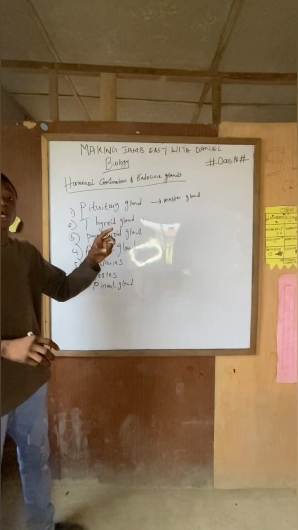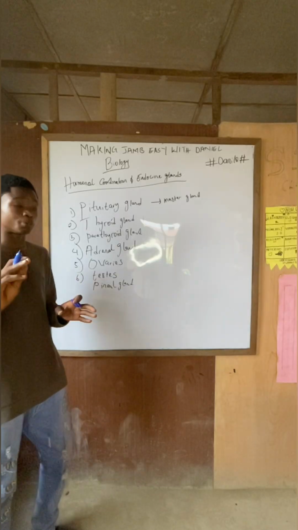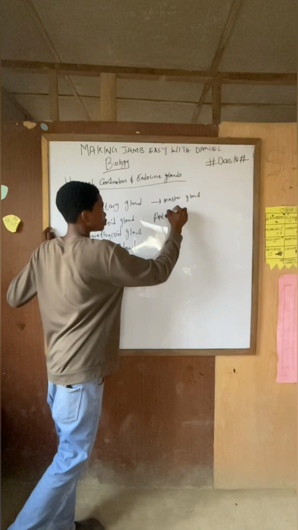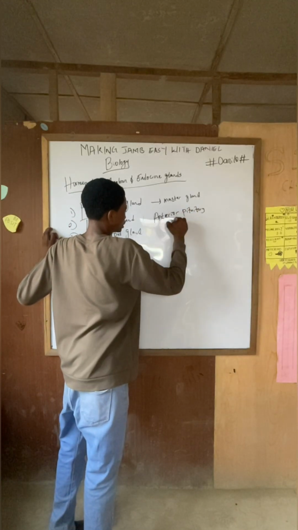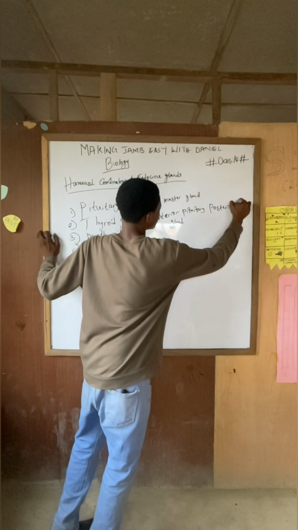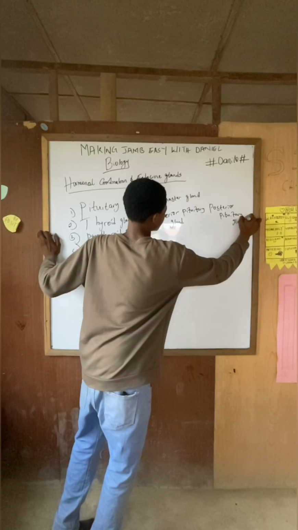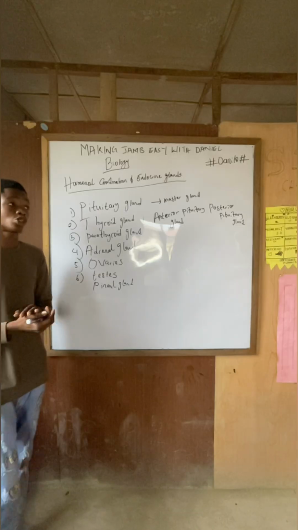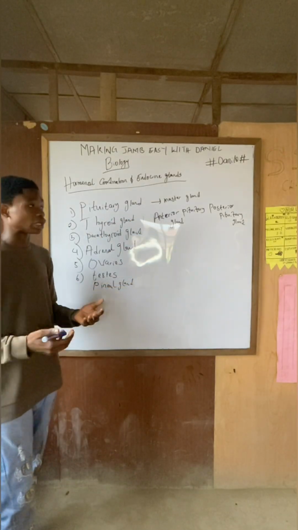We have two parts of the pituitary gland: the anterior pituitary gland and the posterior pituitary gland. Do not forget this. In case Jam or WAEC asks you where it is located, it's located under the hypothalamus.